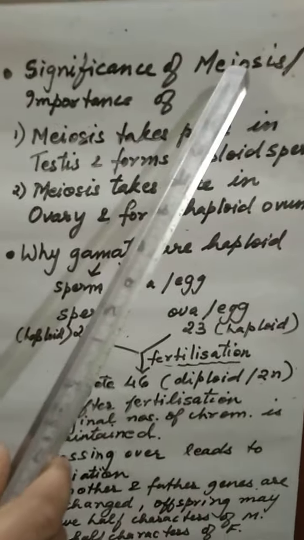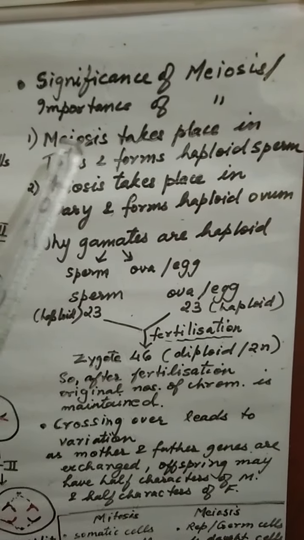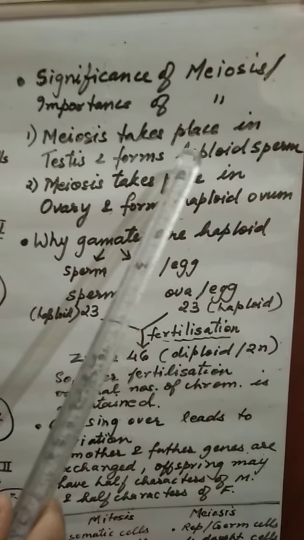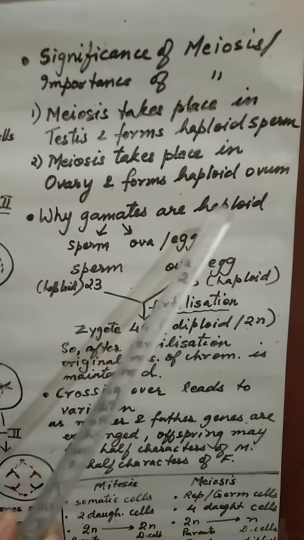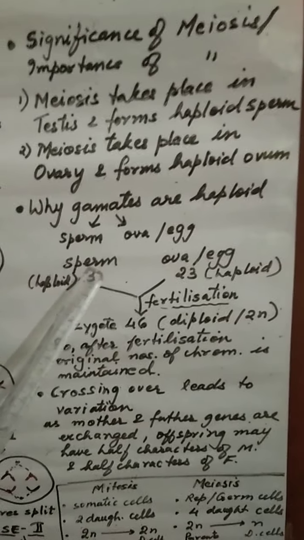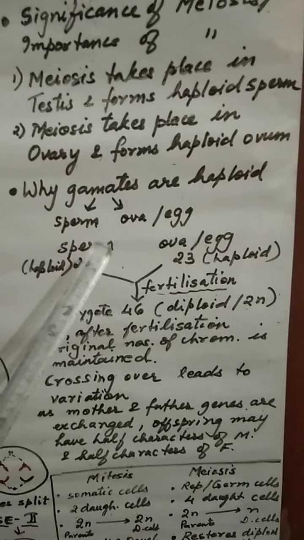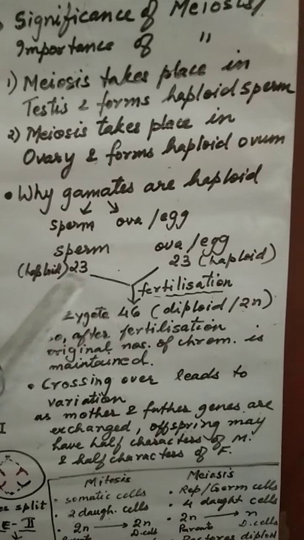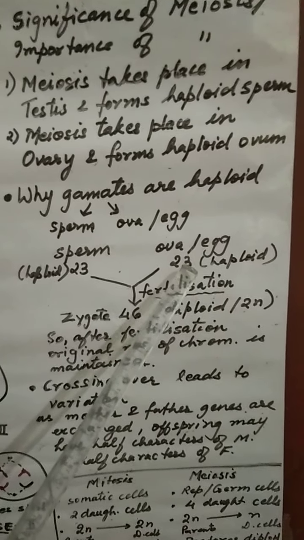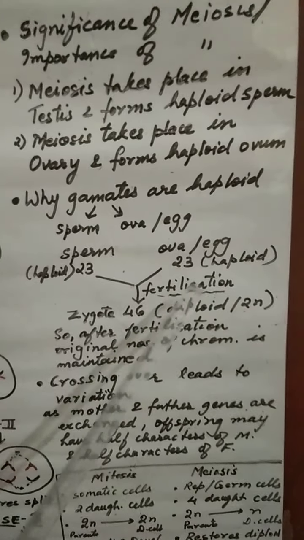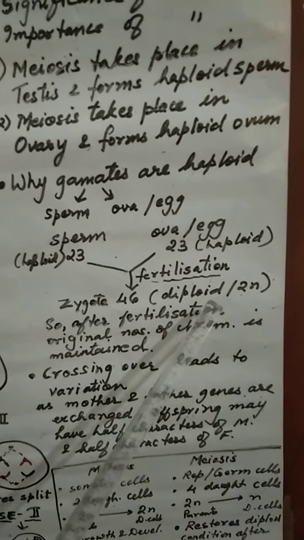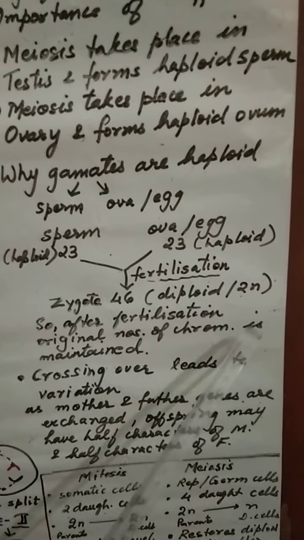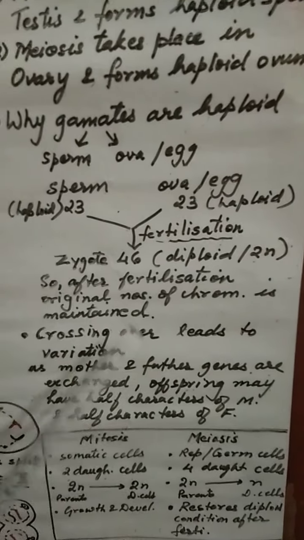Now, what is the significance of meiosis? Do remember, meiosis takes place in the testes to form haploid sperm and in ovaries to form haploid ovum. Why are gametes haploid? Because you should remember the sperm is having 23, half the number of chromosomes, egg or ova is having 23. When they both fertilize, they become 46.